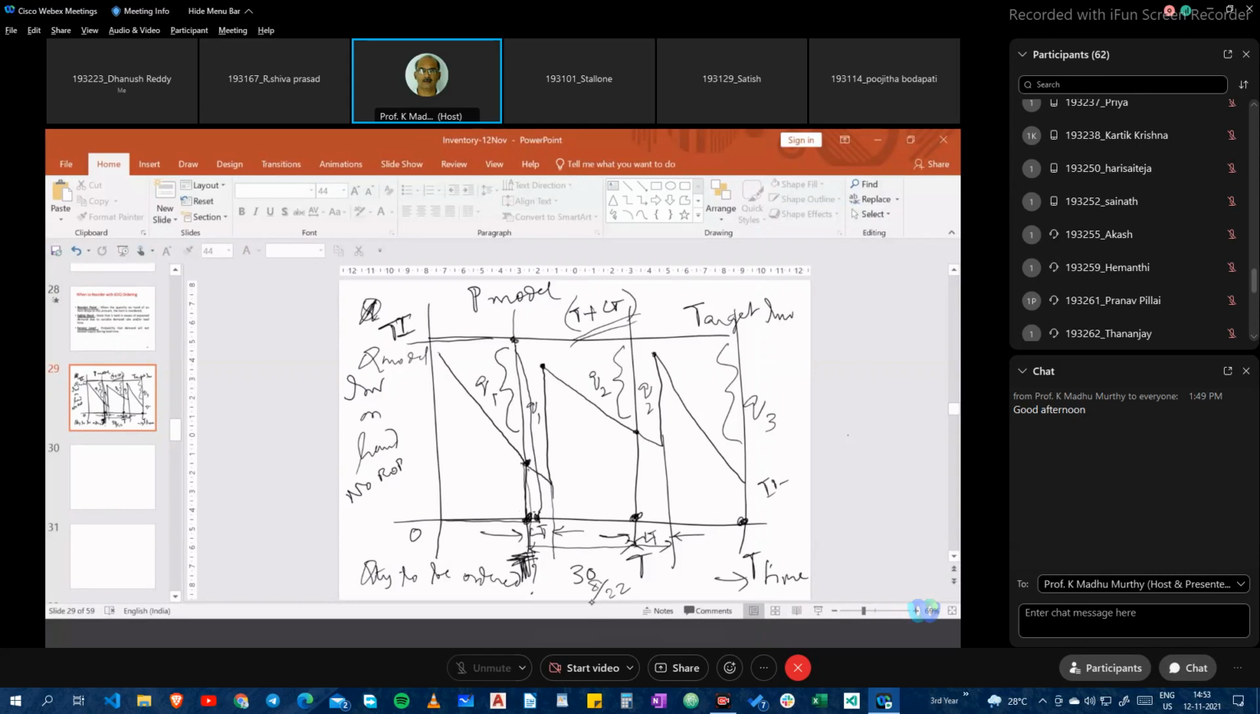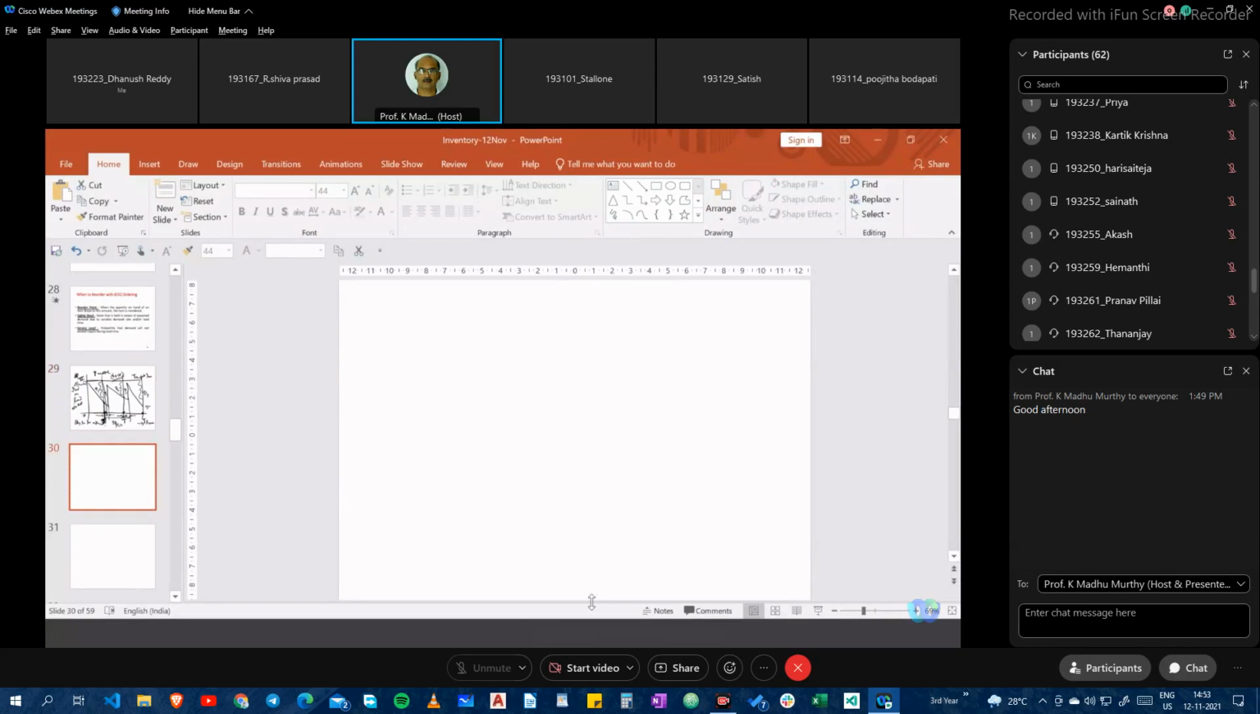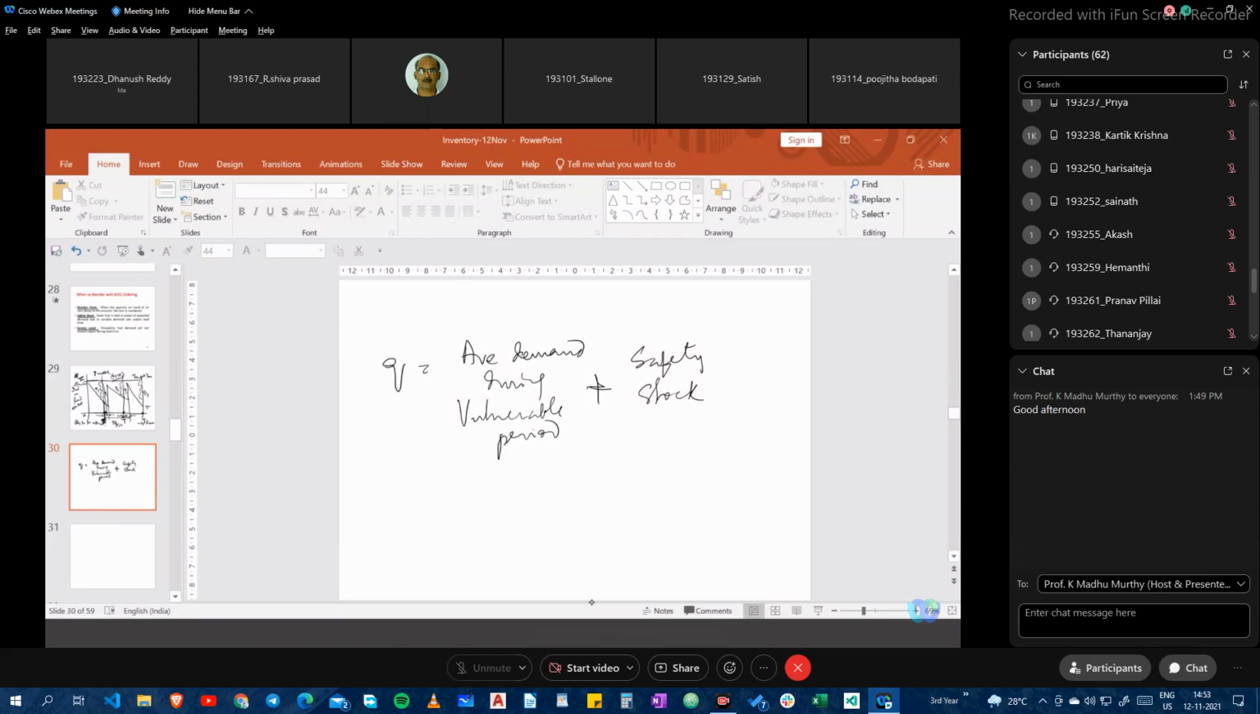Okay. So in this particular model, if I am to calculate my quantity of order to be placed, and if I designate this by small q, it is given by the average demand during the vulnerable period, plus, because there is a variation in demand, let me also take care of the safety stock, and the inventory on hand. My Q is my total target inventory.